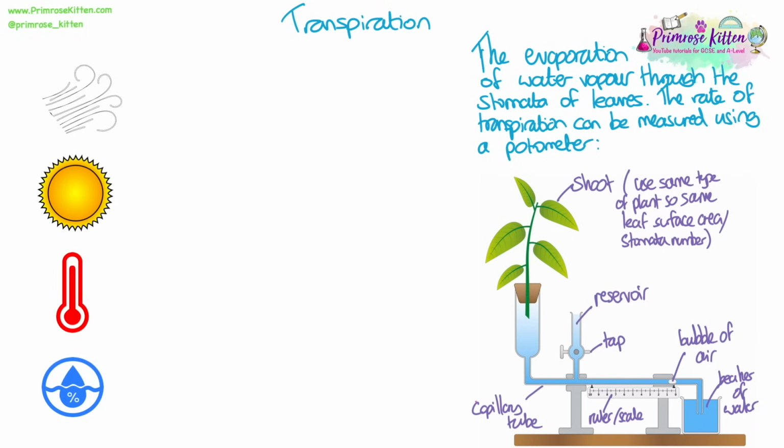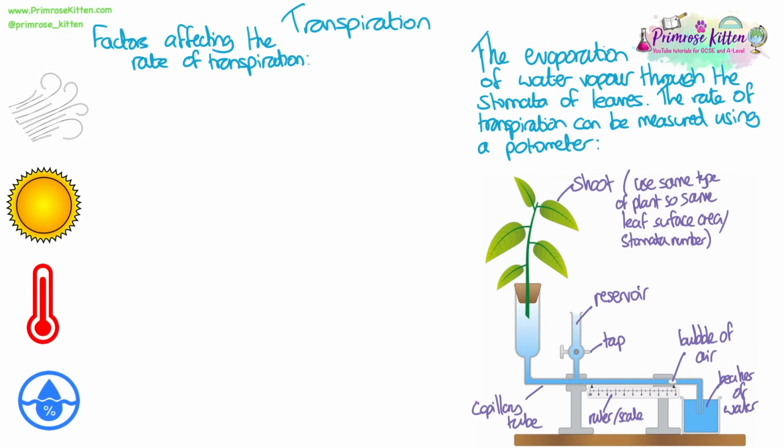Different potometers can look different, but we need to understand that we have a plant shoot, which will have leaves and stomata that the water can evaporate from, and that is connected all the way with an unbroken column of water from the bottom of the stem through a capillary tube, which has an air bubble in it. That's the only air bubble though. And we can move the air bubble to the start of the scale with the tap. And the air bubble is next to the scale, so we can measure the distance that the air bubble moves as water is sucked up through the plant shoot. And we are relating the fact that if it's sucking up more water from the plant shoot at the bottom, that is because more water is being lost at the leaves.